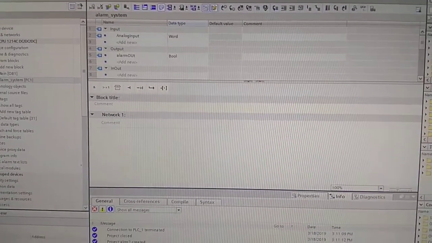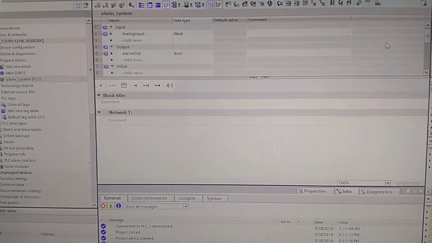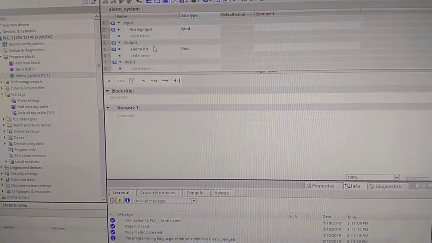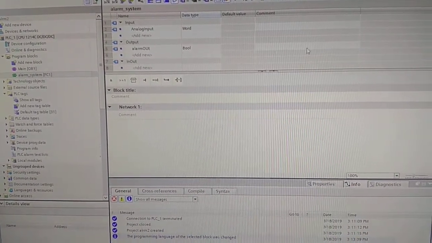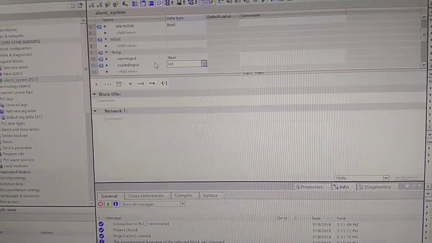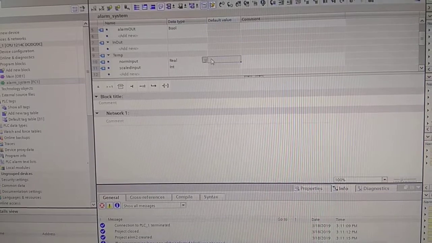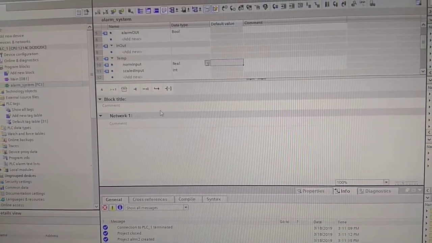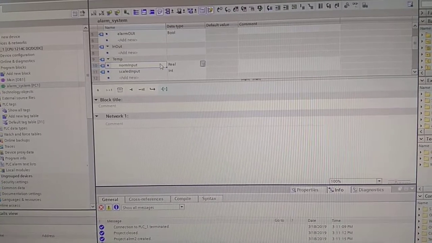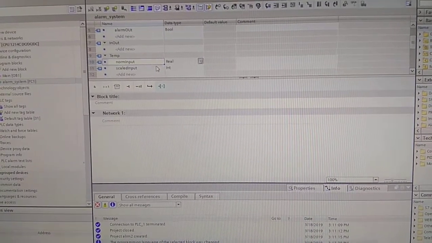So the first thing you need to do is set your local variables for this function block. So I've set my input as analog input of type word, output as alarm out of type boolean, and I've also got 2 temporary variables which we will be using to switch between networks. So we will come to these later. That's basically to get the analog value and to scale it.